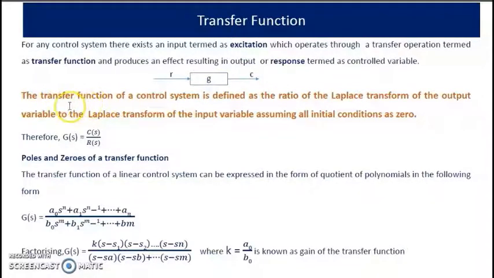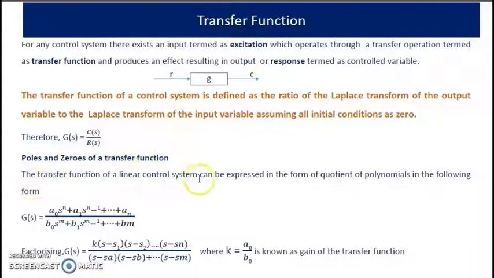The definition is: the transfer function of a control system is defined as the ratio of the Laplace transform of the output variable to the Laplace transform of the input variable, assuming all initial conditions as 0. Remember this part, that is, assuming all initial conditions as 0. So the transfer function is the ratio of the Laplace transform of the output to the Laplace transform of the input, assuming all initial conditions as 0. Therefore, G(s) is equal to C(s) by R(s).